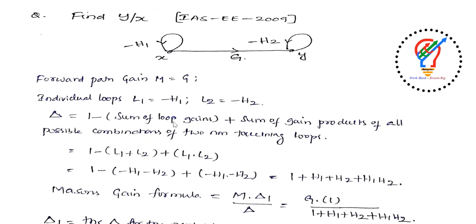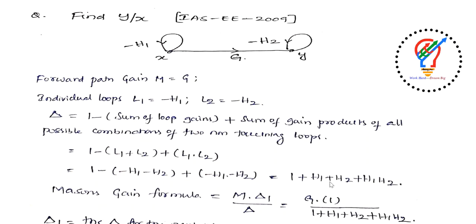For example, see here, loop gains means here we have one loop and here we have another loop, plus the sum of gain products of all possible combinations of two non-touching loops. This loop is not touching this loop, so we'll take it as minus H1 into minus H2. So if we substitute here, delta is 1 minus minus H1 minus H2 plus minus H1 into H2.